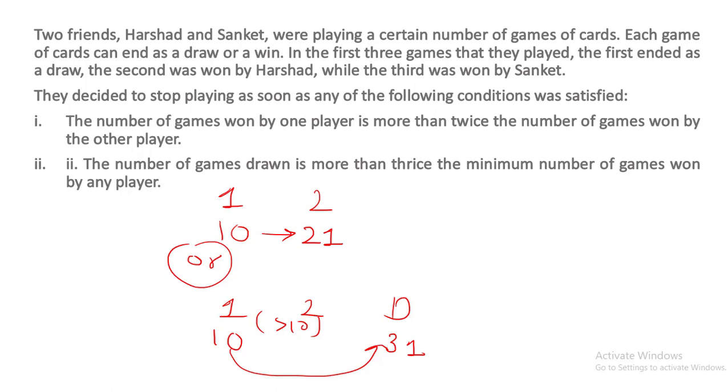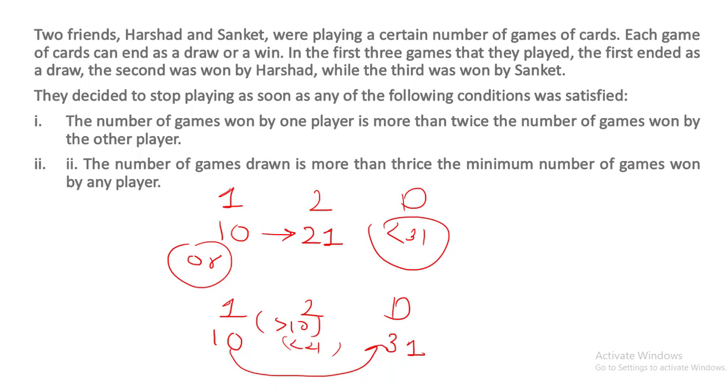They will stop playing. In this case, when the second condition is satisfied, the first condition should not be satisfied. That means the number of games won by the second player has to be less than 21. So it is more than 10 and less than 21. The first condition should not be satisfied, because if the first condition is satisfied they would stop playing then, so they will not wait for this condition to be satisfied. Again, whenever the first condition is satisfied, the second condition should not be satisfied. That means the number of draws in this case should be less than 31.